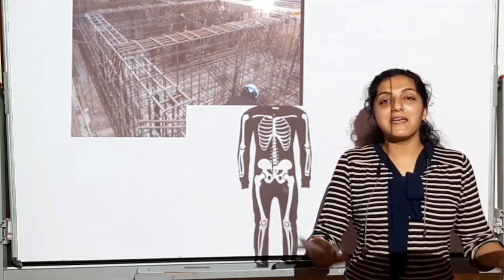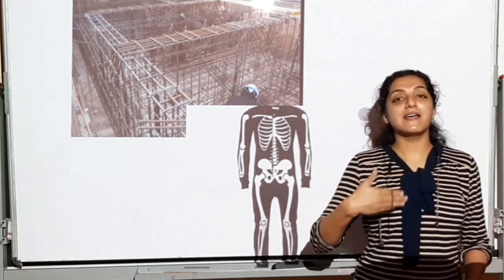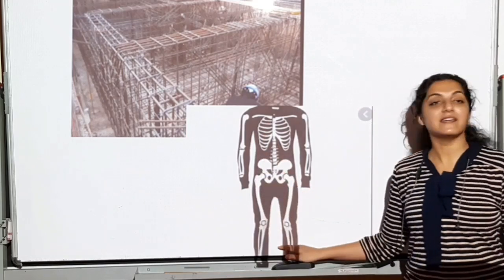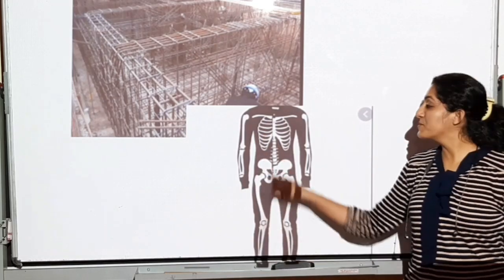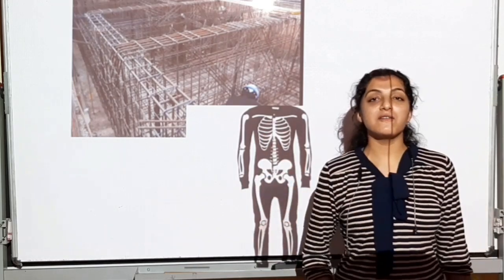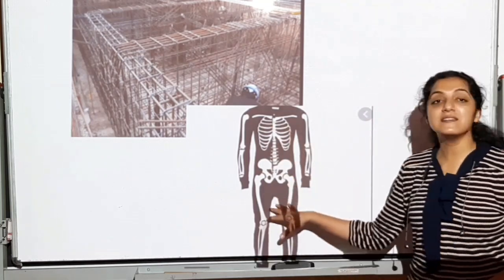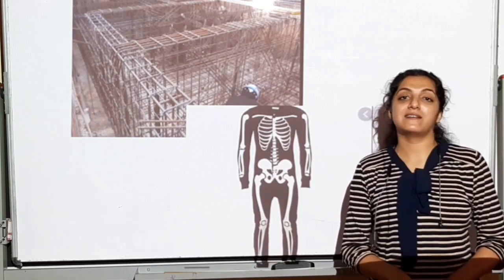हम जब externally एक दूसरे को देखते हैं, when you and I are seeing each other, we do not see these bones inside. Okay? Do you see these bones inside when you see your parents, when you see your friends? No. We do not see this internal structure inside.